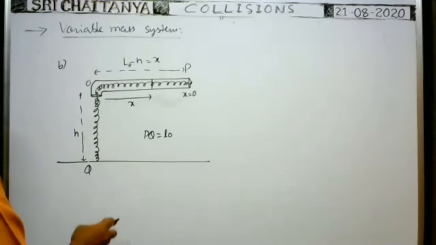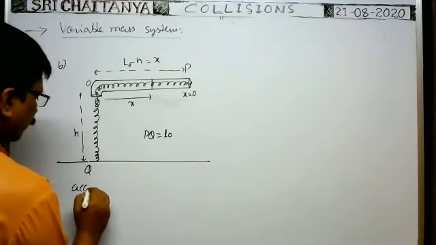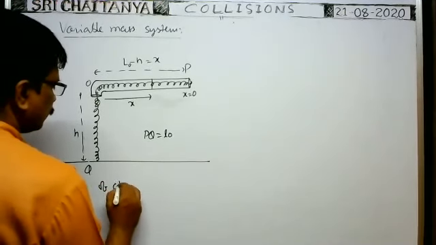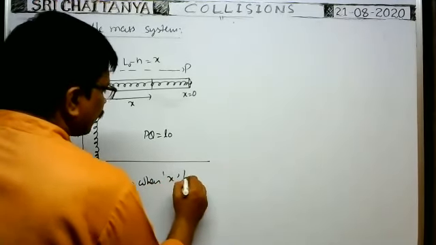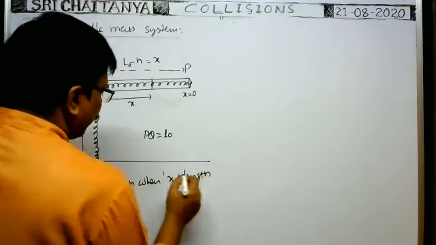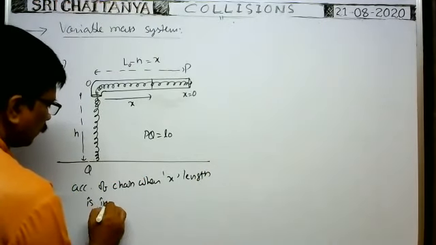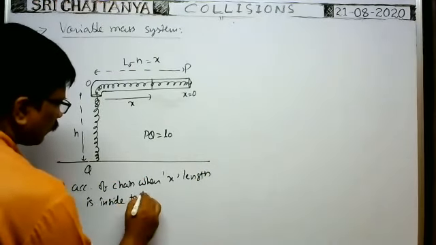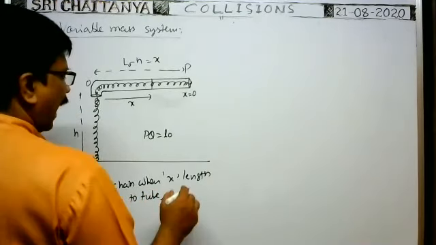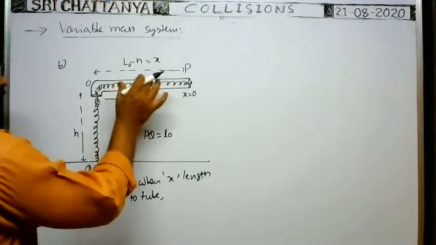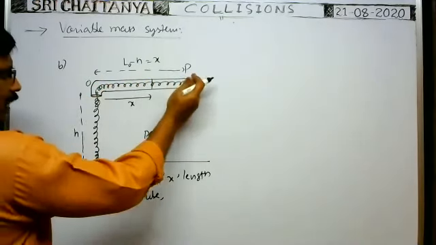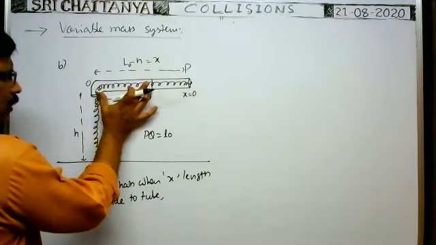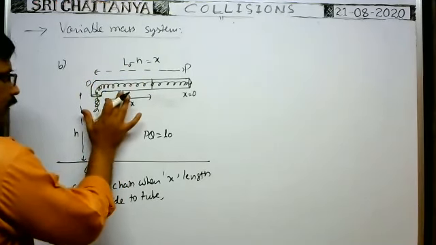So the acceleration of the chain when x length is inside the tube: whenever the chain is released, the chain slides down, and whenever the length of the chain in the tube is x, at that time,